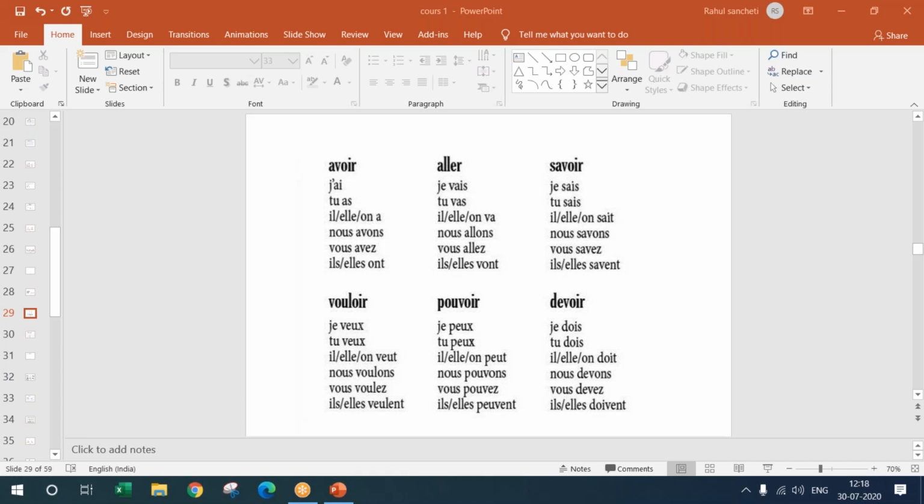Here aller is an er ending verb, but it is an exception. And there are really few exceptions in er ending verbs. That's the first group. There are quite a few exceptions in the ir ending verbs, because that's the second group. And the third group is a group of verbs which are all exceptions. You don't have one particular rule.